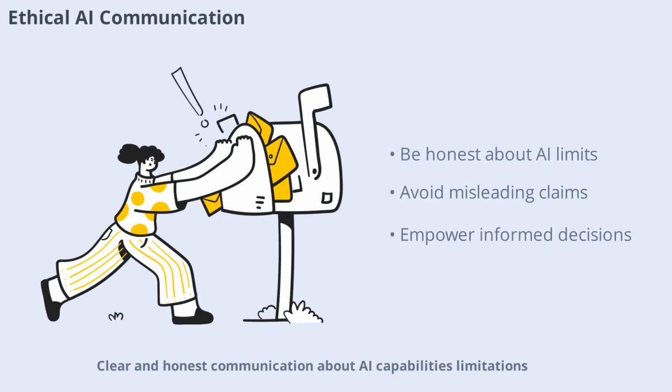Clear and honest communication about AI capabilities, limitations, and risks is essential for ethical practice. Misleading claims or overpromising can erode trust and lead to misuse. Transparent communication empowers users to make informed decisions and fosters a culture of responsibility.